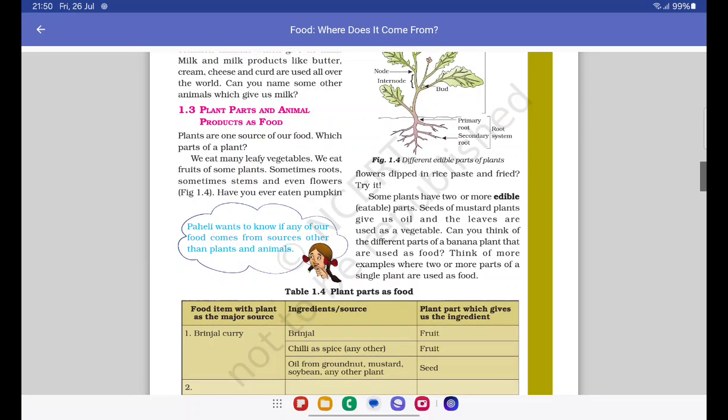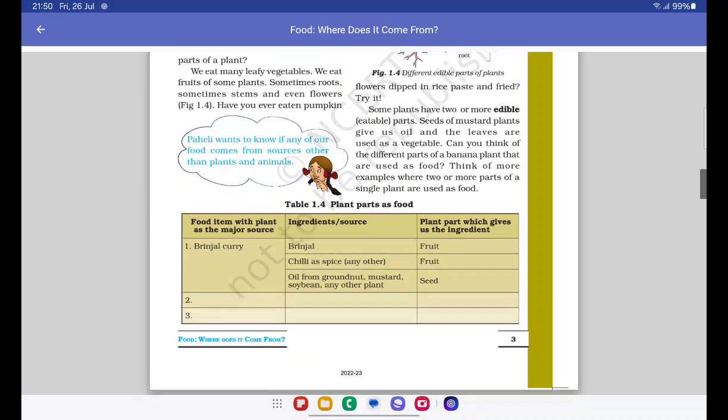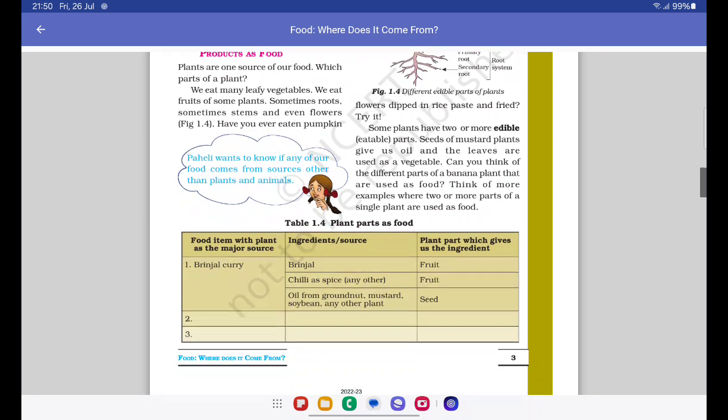We eat many leafy vegetables. We eat fruits of some plants, sometimes roots, sometimes stems, and even flowers. Have you ever eaten pumpkin flowers dipped in rice paste and fried? Try it. I wouldn't be trying it because I don't have any pumpkin plants near myself. But you should. I've heard a lot of times that they taste really good. So some plants have two or more edible parts. Seeds of mustard plants give us oil. Now this oil is again edible, and the leaves are used as a vegetable. Can you think of the different parts of a banana plant that are used as food? Think of more examples where two or more parts of a single plant are used as food.